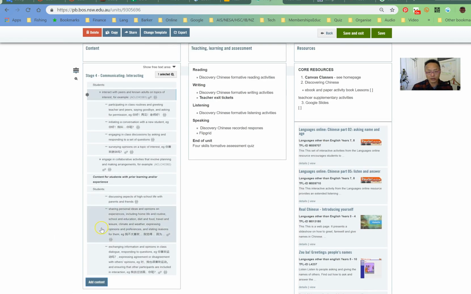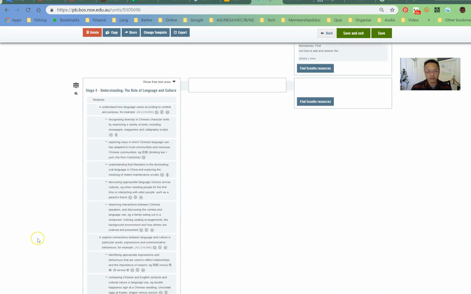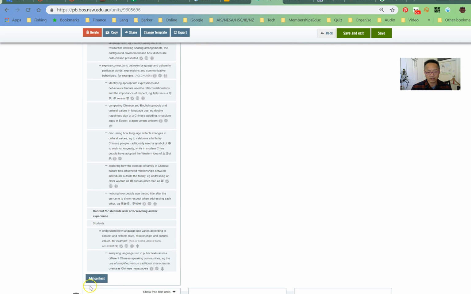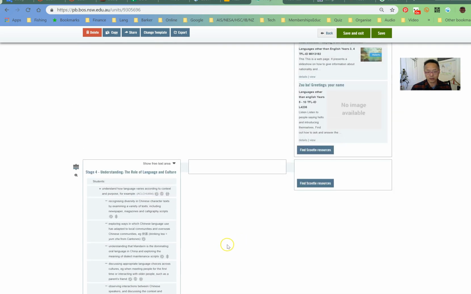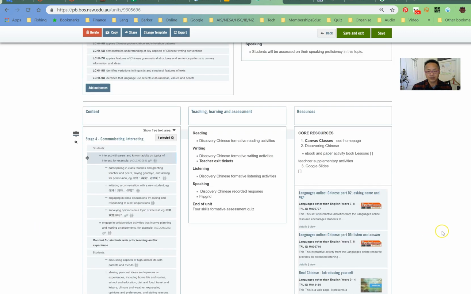So once you've added your content and it's appeared in your unit of work, you can move down further and go down to more content so that you can keep on adding content. So if you've got heritage speakers like we do in Chinese, Japanese and Korean, for example, you can add content that's specific for them as well. Again, teaching and learning assessment, you can add in here. Just click onto the box and highlight that field.